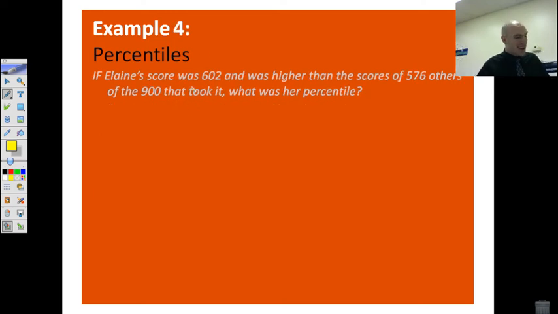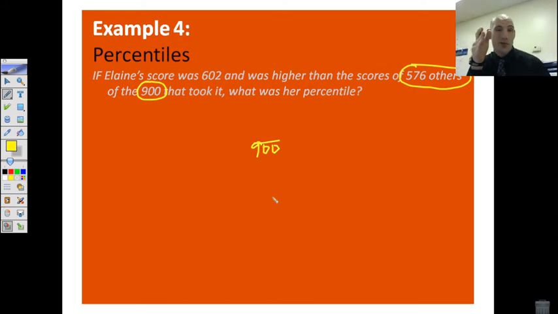Percentiles. To calculate percentile, we need to look at that score in relationship to all of the others. Well, if Elaine's score was 602 and was higher than the scores of 576 others, and there were 900 who took it, if you think about putting all of them in order, there were a total of 900 people. So the total of 900 goes on the bottom. Well, where did she score?